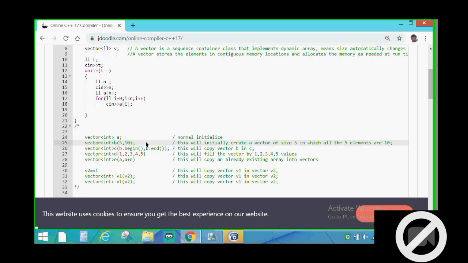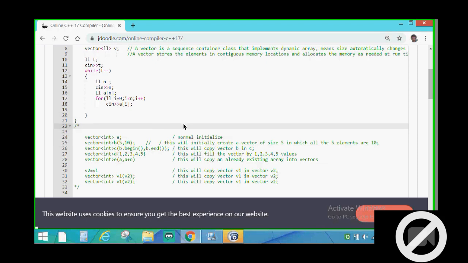This represents what? 5 is the size and 10 is the value. What do I mean by this? I mean that this statement will create a vector of size 5 in which all the 5 elements are 10.